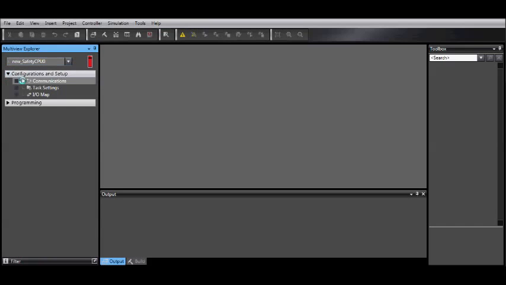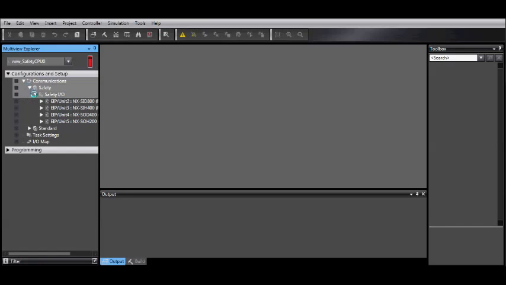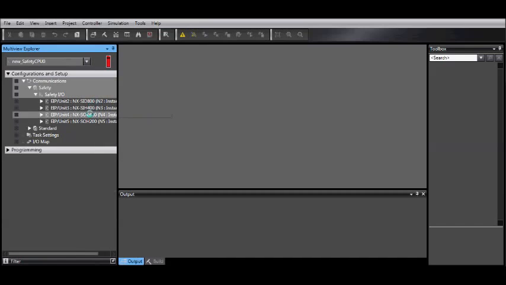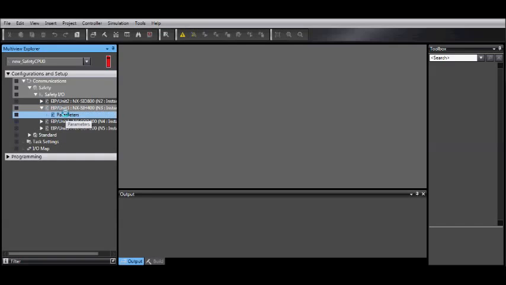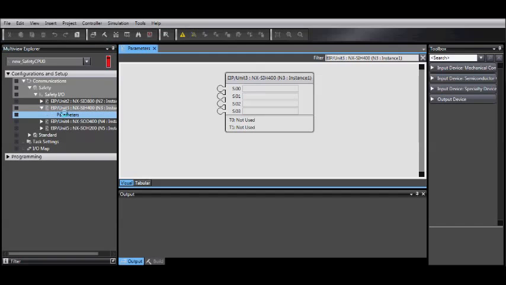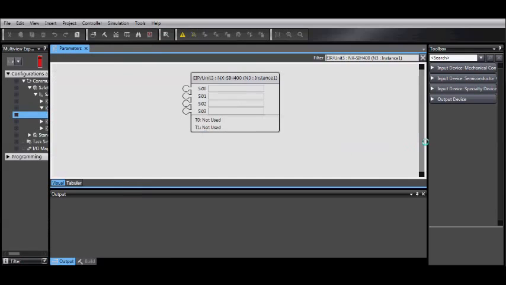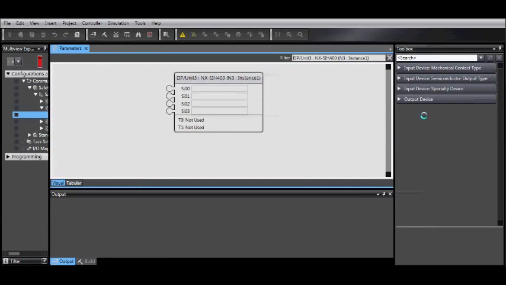Under Configurations and Setup, select Communications, Safety, Safety I/O, and then select the module. And in this case, it'll always be an SIH 400. Then double-click on Parameters. From here, you can adjust the screens, and then on the right-hand side, go to the toolbox.